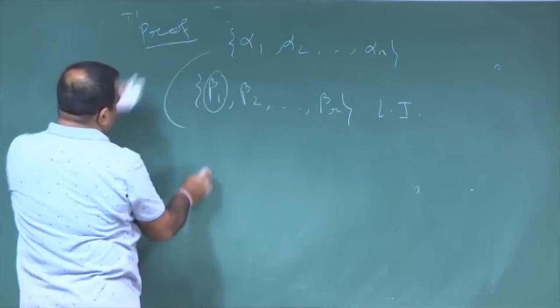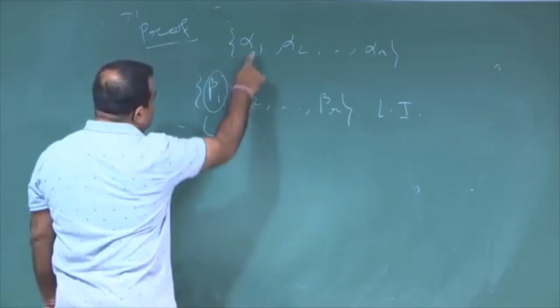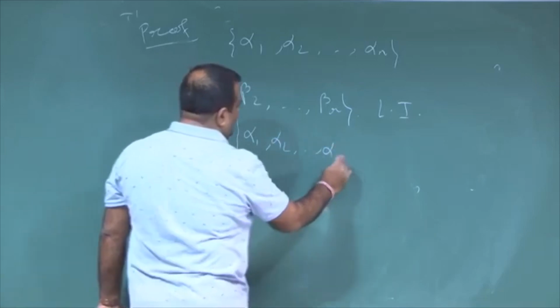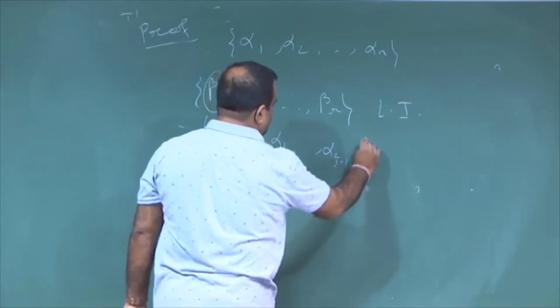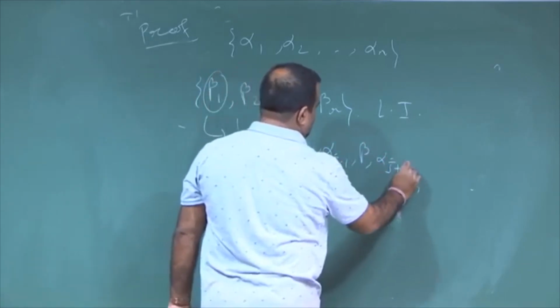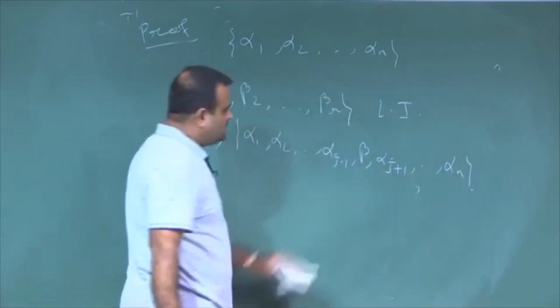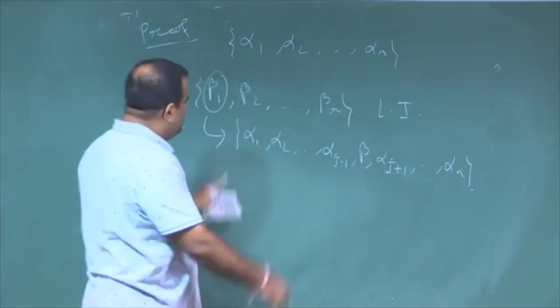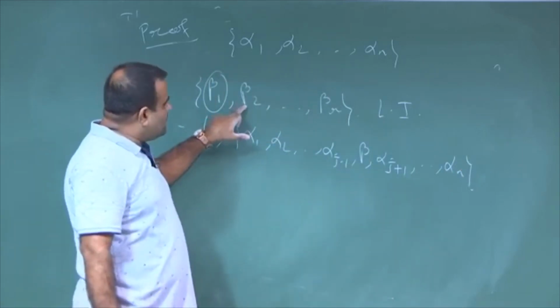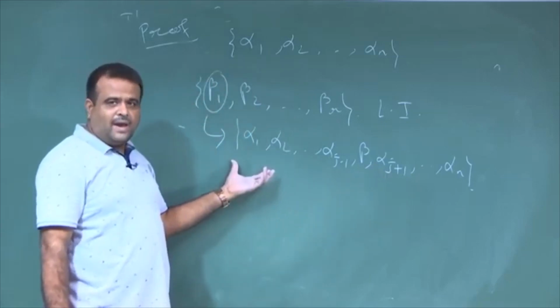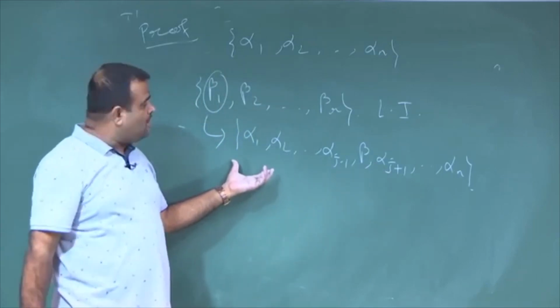So, then this implies we can replace one of these alphas, say alpha j, by beta 1, by the last theorem we have proved. Then this is also a basis. Now, if this is a basis, then beta 2 can be written as a linear combination of this, where not all Ci's are 0.